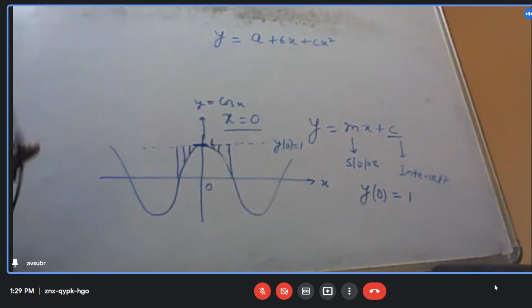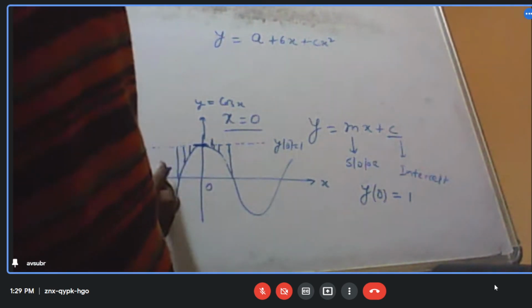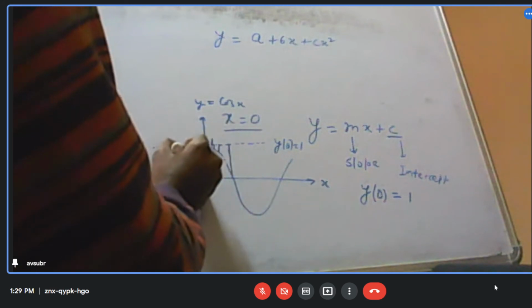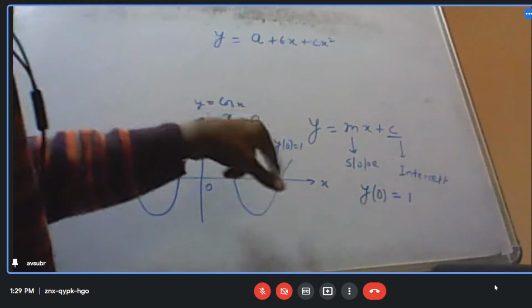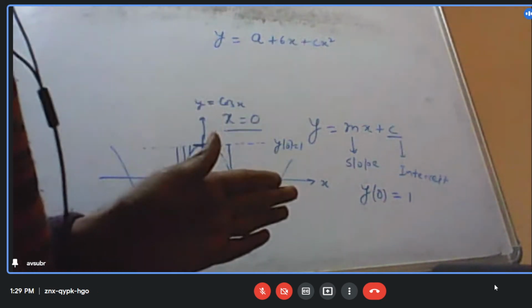Now in the first case, what I wanted was that the graph should pass through like this, the fitting graph. But it is not passing like that. What was my expectation?